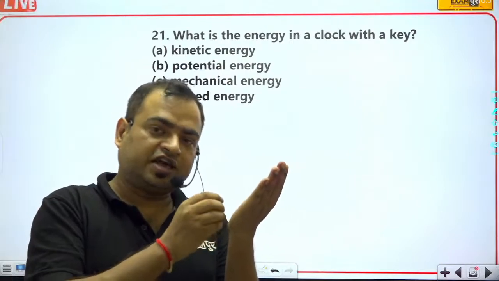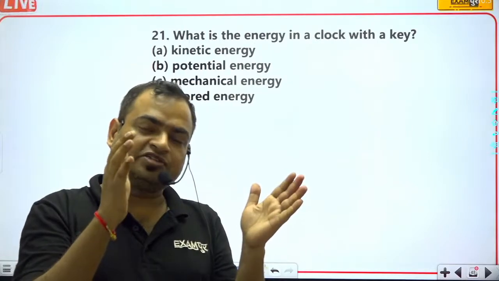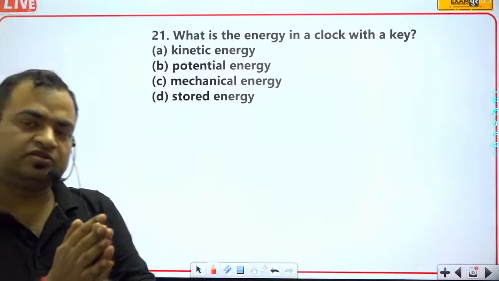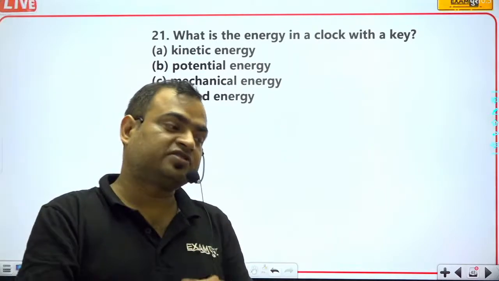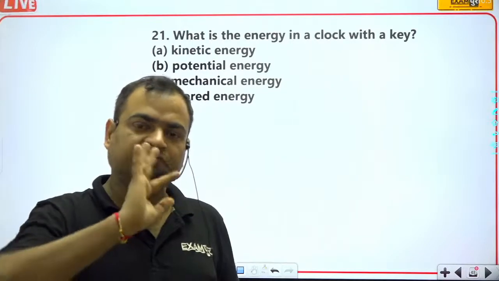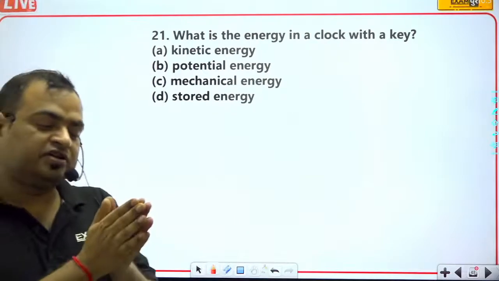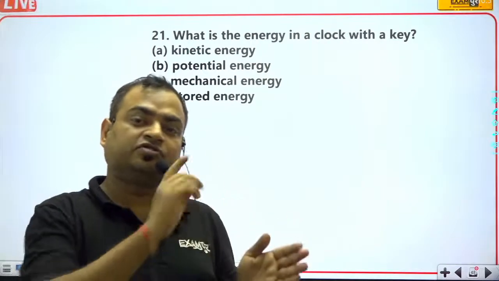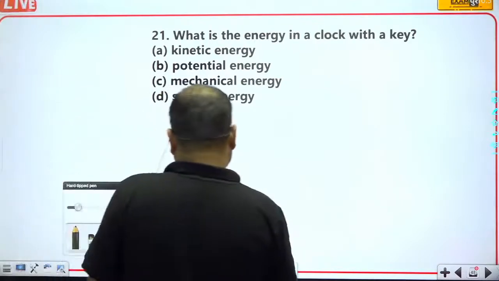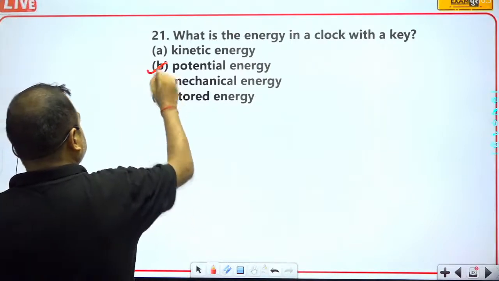That key has to be rotated like this, and then that spring gets compressed. After some time, when the watch works continuously for 24 hours, the spring's energy gets converted into the kinetic energy of the watch. So this is the potential energy, actually.